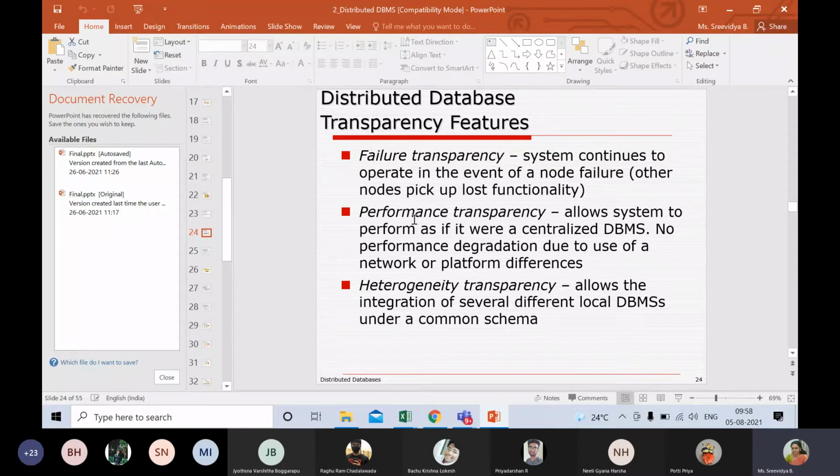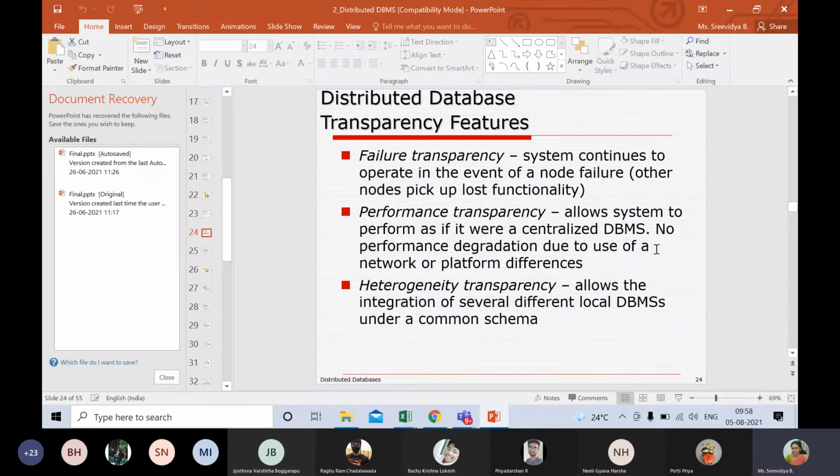Now coming to performance transparency. One of the other advantages of having a distributed database is that you can have any number of sites getting connected to the distributed DB network. So in such situations also, the performance will not degrade.